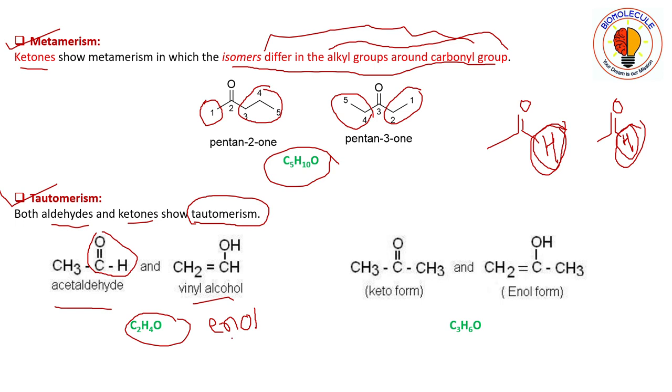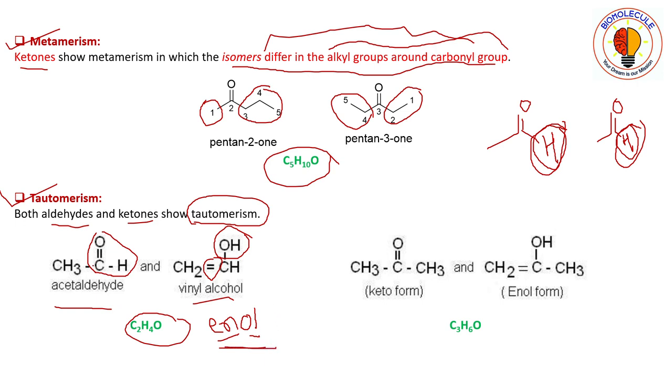So enols: the word "en" comes from the double bond in alkene, and "ol" comes from alcohol. So molecules containing a double bond and one hydroxy group on the same carbon atom are termed enol compounds.